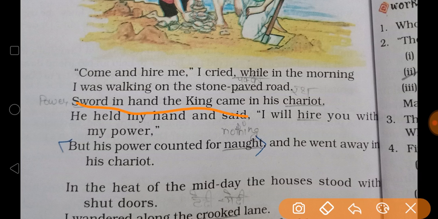Sword in the hand, the king came in his chariot. Chariot means a cart with horses on which a king travels. In Hindi we call it rath. So there was a king coming in a chariot with a sword in his hand. The sword shows power, as the king had power.